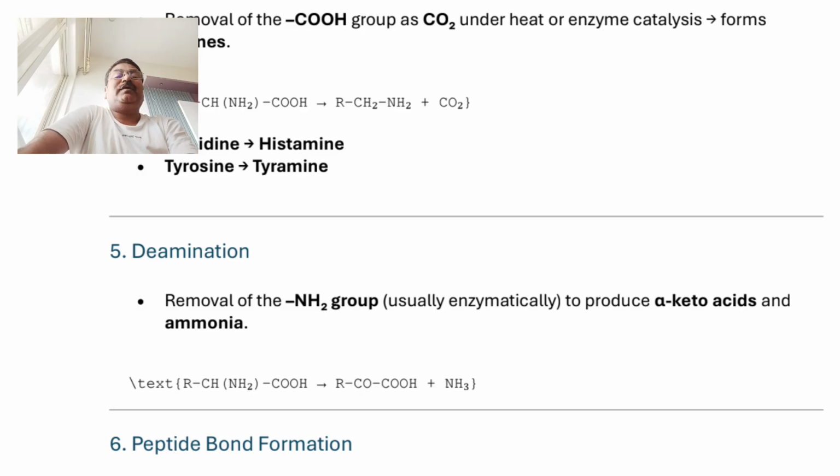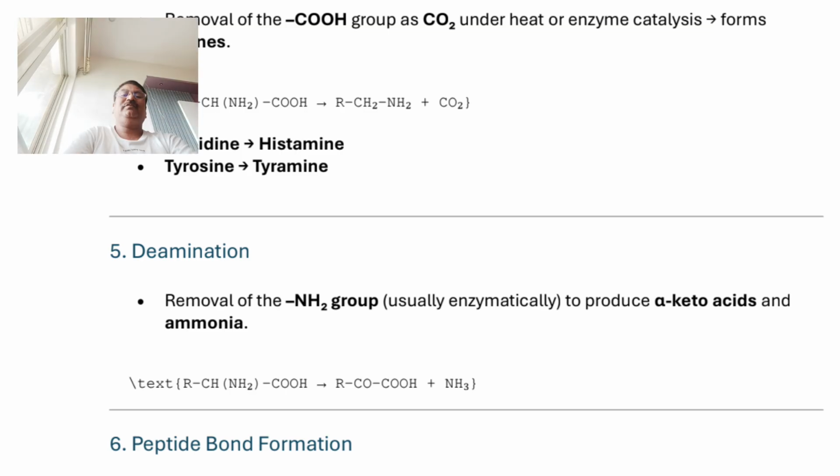Deaminase is one kind of enzyme which is used to convert amino acid into a simple type of alpha keto acid. By elimination of ammonia gas, it gives formation of the deamination reaction.